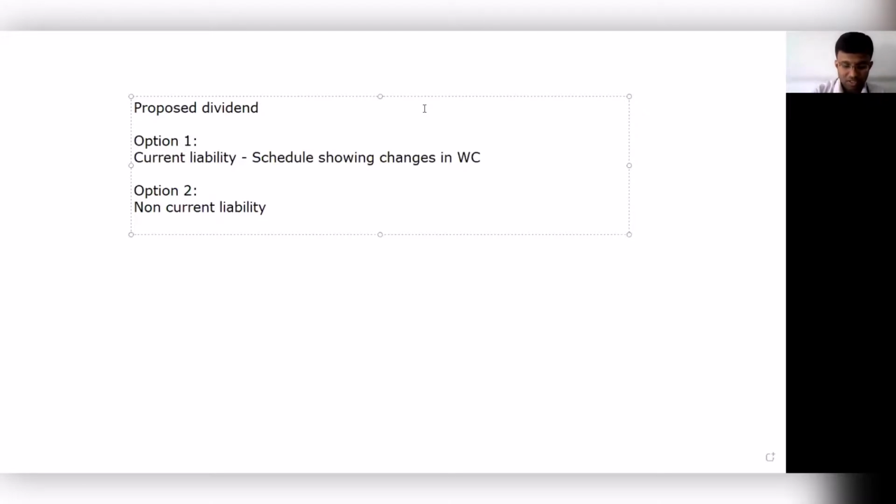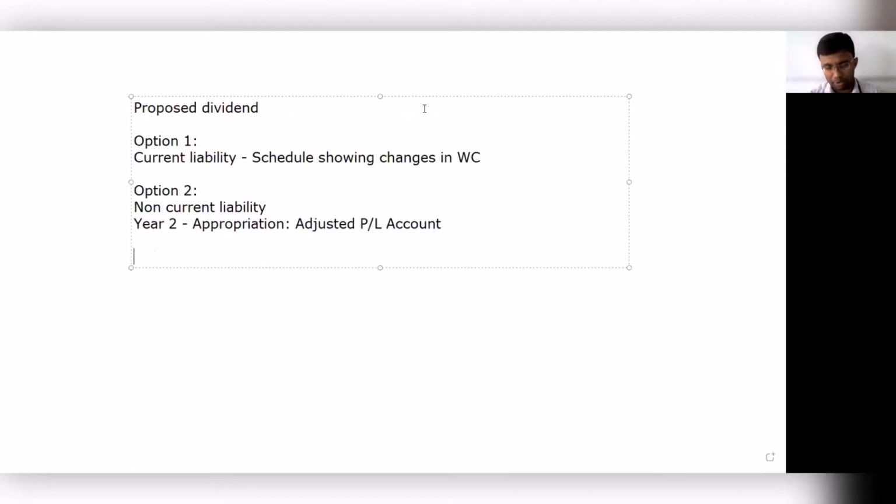If you're taking this as a non-current liability, year two's proposed dividend, you would be treating as an appropriation in your adjusted profit and loss account.